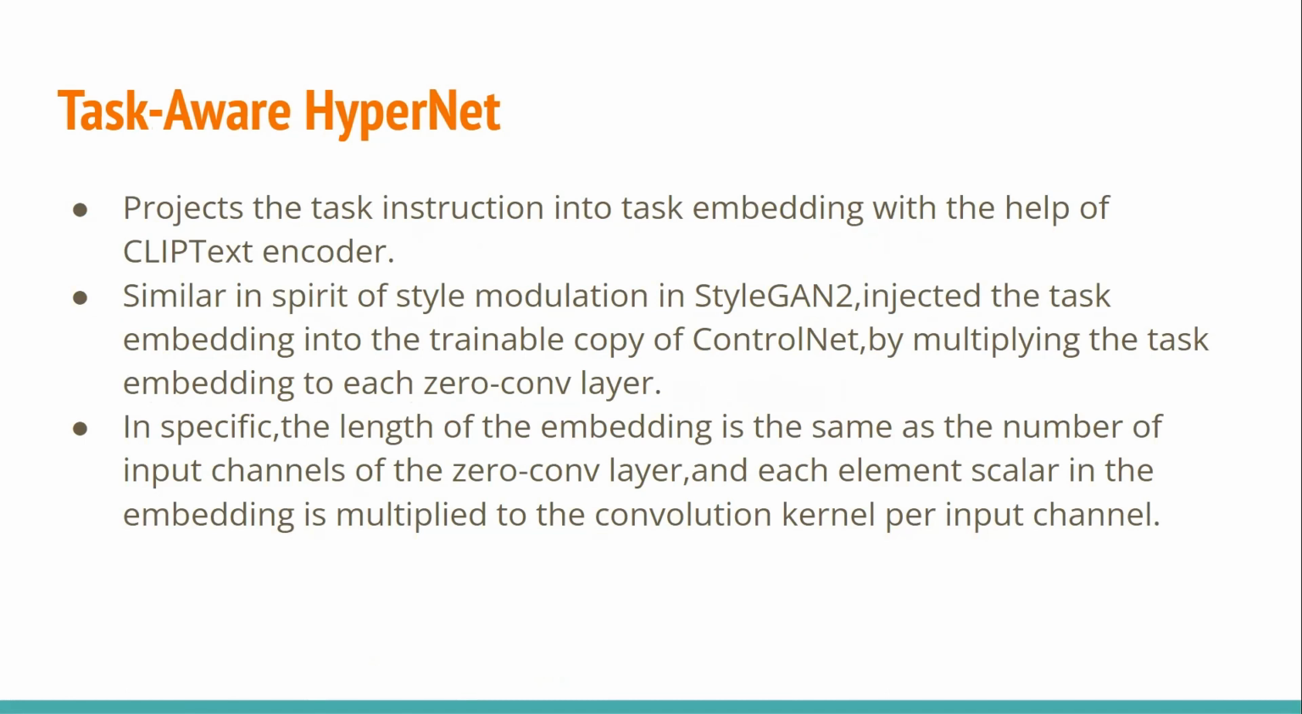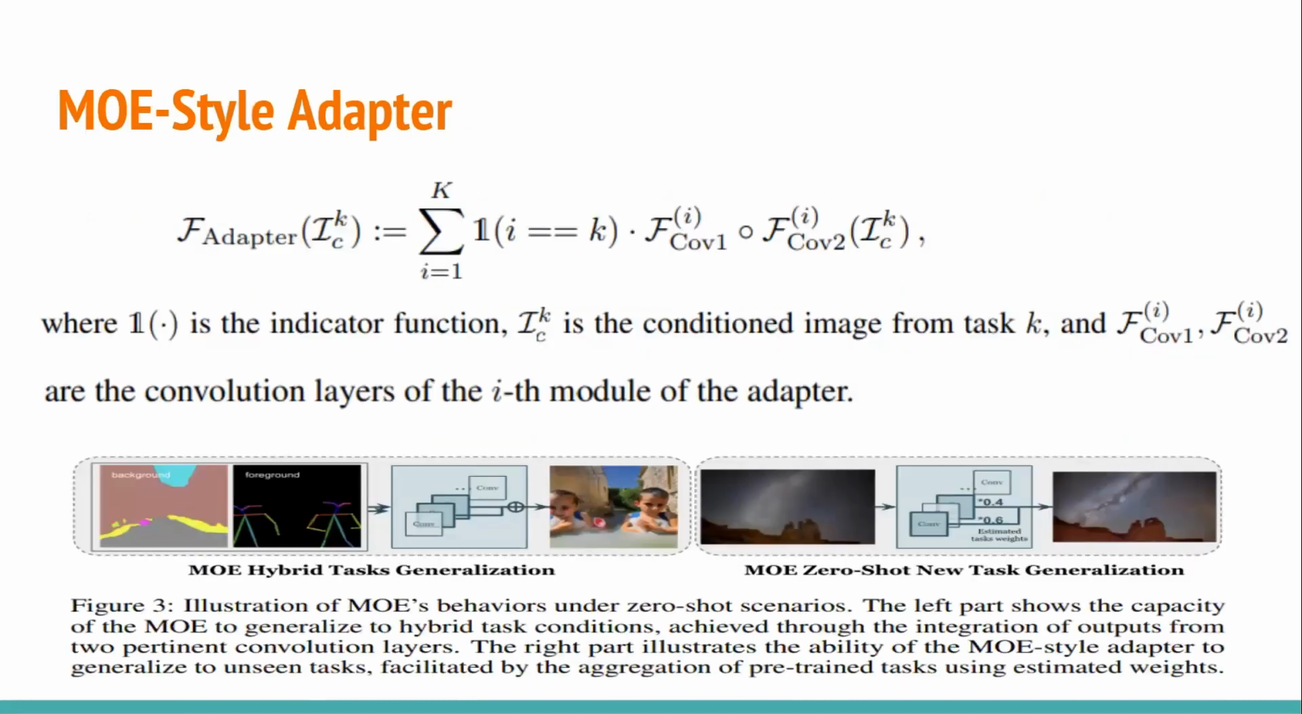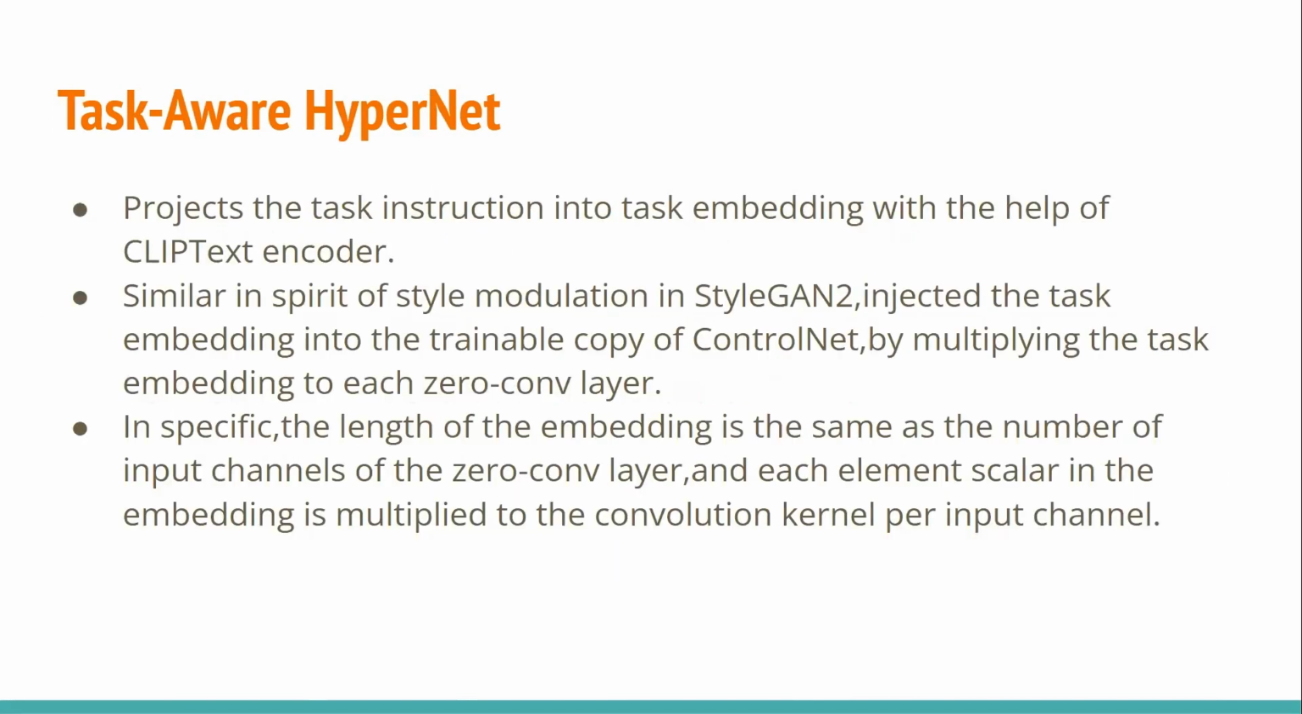This is evidently seen in the architecture of the ControlNet model, and it can be seen in the UniControl model as well. Specifically, the length of the embedding is the same as the number of input channels of the zero convolution layer, and each scalar element in the embedding is multiplied to the convolution kernel per input channel. So this covers the major modules in UniControl, which are a MOE style adapter and the task-aware hypernet.